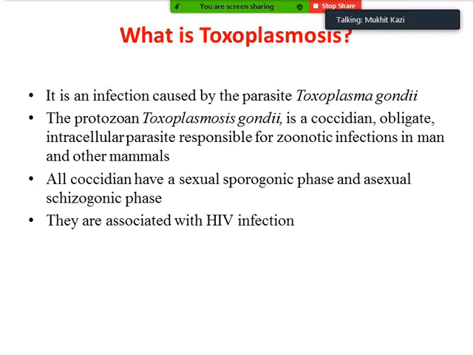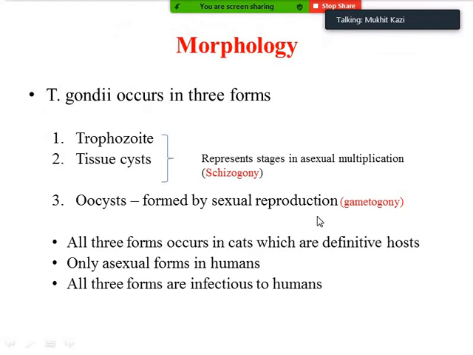All coccidia have a sexual sporogonic phase and an asexual schizogonic phase. These are the two phases through which toxoplasma goes through. And this is one of the opportunistic infections in the HIV positive patient. So they are also associated with the HIV infection.